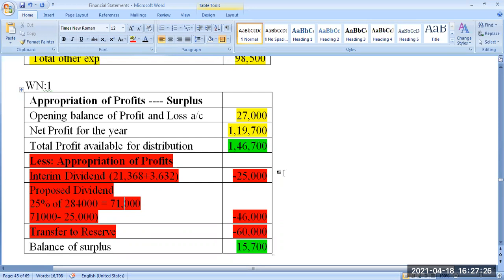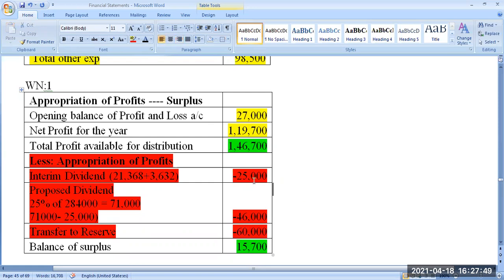That is why from the profit of 1,46,700, we are getting 60,000 rupees less. That 60,000 rupees is taken from the profit and loss account and kept under the reserve account. Already there is a reserve of 2,50,000 up to last year. Along with that 2,50,000, this 60,000 will be added.